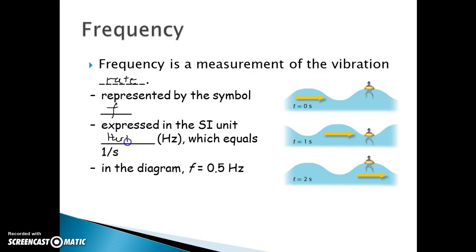The symbol for hertz is Hz, and that's the same thing as 1 per second. All right, in the diagram here, if the period is 2 seconds, the frequency is 0.5 hertz, 0.5.